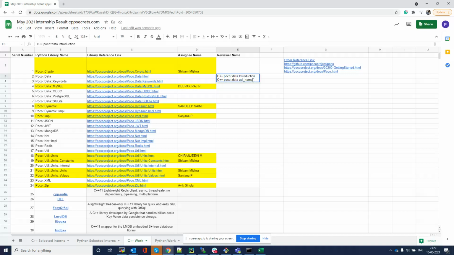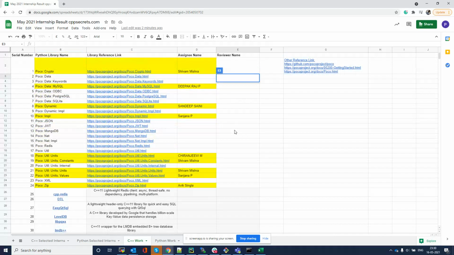Now here you have to write the API name. In this second article, you have to write clearly about this API: what this API is, what arguments it expects, what the output of this API is, and how you are going to write a sample code. This is really important. You have to pick only one library at a time and complete it.